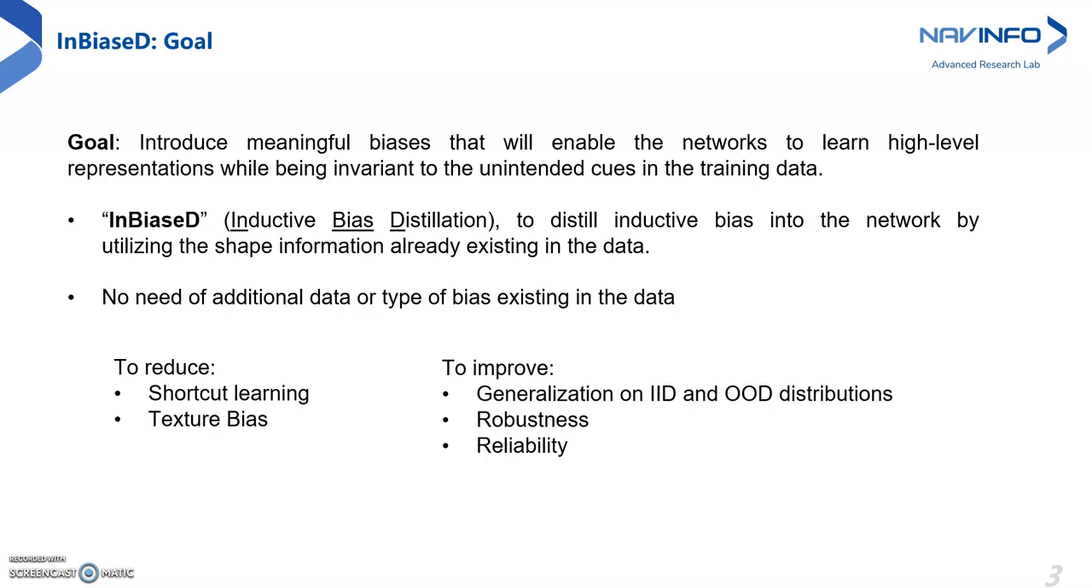Hence, we propose InBiaseD. InBiaseD distills prior knowledge from implicit information already existing in the data. We focus on shape as one of the meaningful inductive biases, as it is also observed that humans focus more on the global shape semantics to make decisions. Our method does not need any additional requirements in terms of data or meta-information. Through extensive analysis, we show that InBiaseD reduces shortcut learning and texture bias. Further, it also helps in improving generalization performance and robustness.